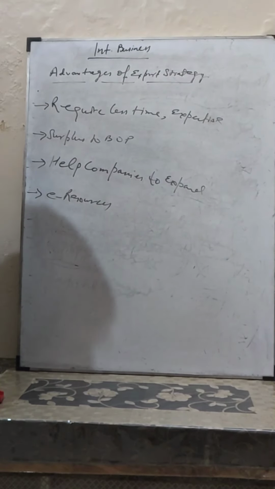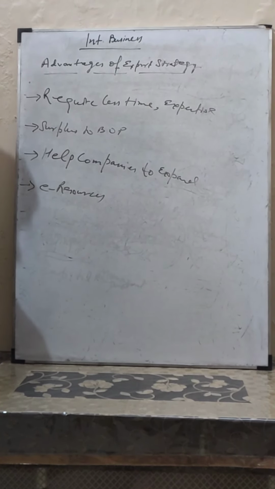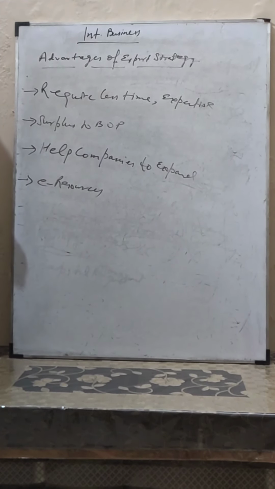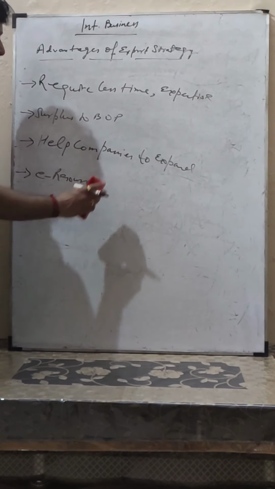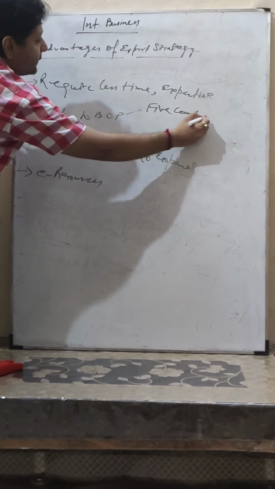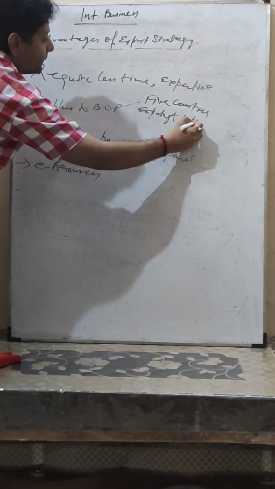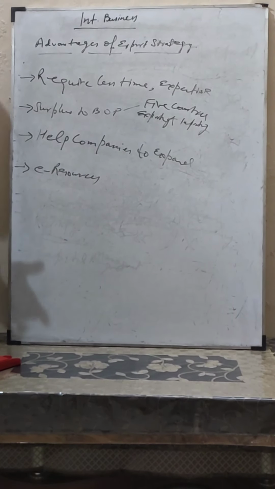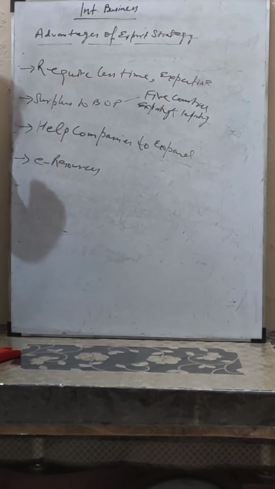Surplus to balance of payment. If you export more, then foreign currency will come to India and there will be surplus in the balance of payment of India. I have already told you to do an assignment in which you will check the 5 countries to which India is exporting and importing, and also check the commodities India is exporting or importing. Whenever you draft an export strategy, you can always use those facts and figures.